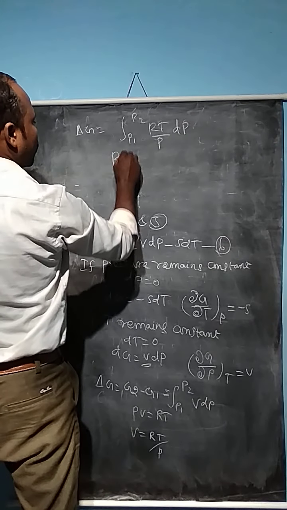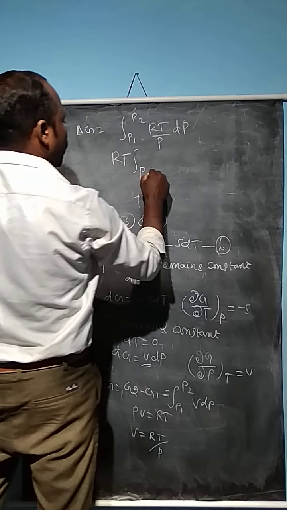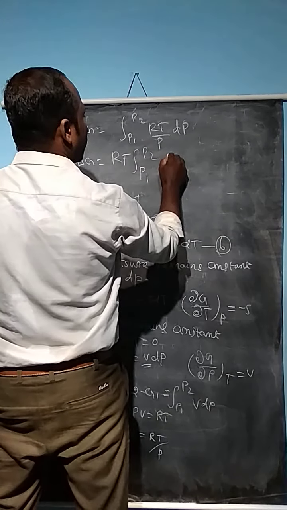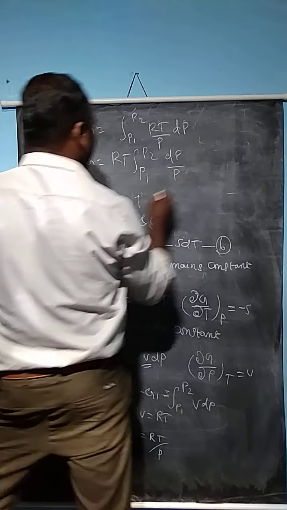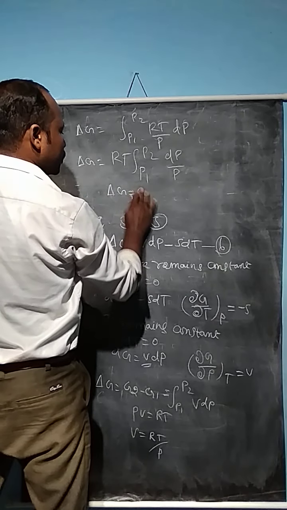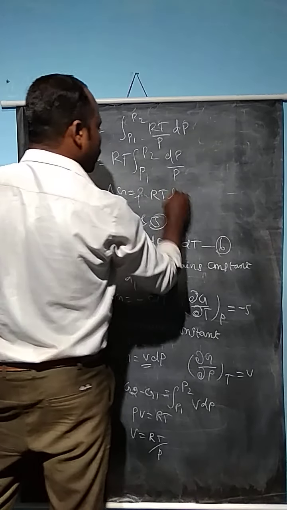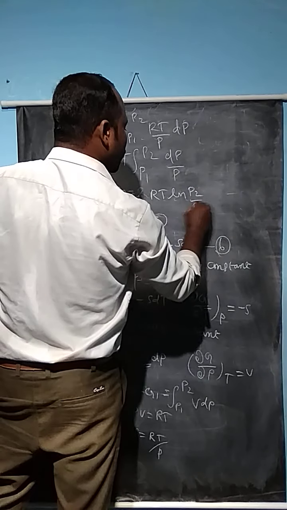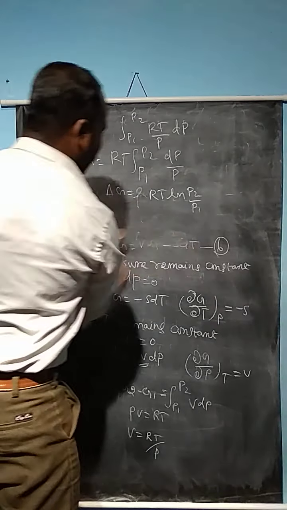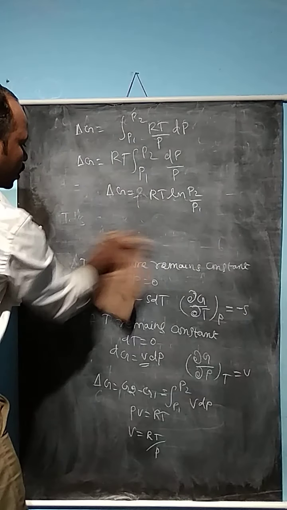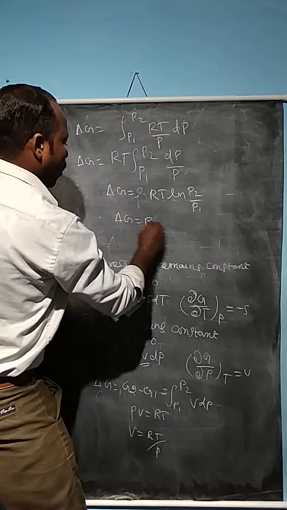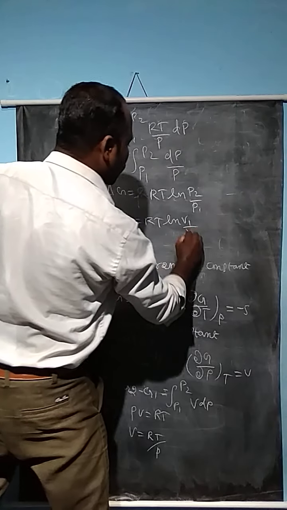Because RT is outside the integration, delta G is equal to RT times the integral from P1 to P2 of dP divided by P. So delta G is equal to RT ln P2 divided by P1. When you write these equations for volume changes, the equation becomes delta G is equal to RT ln V1 divided by V2.